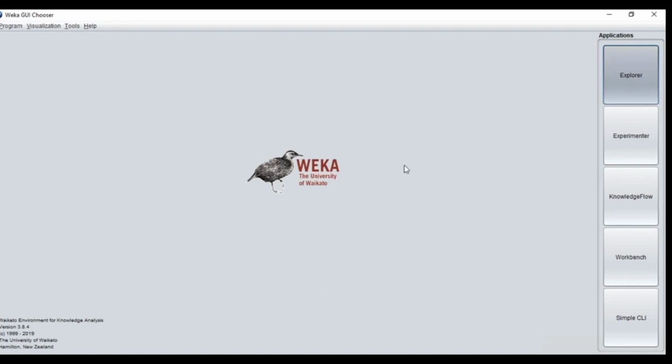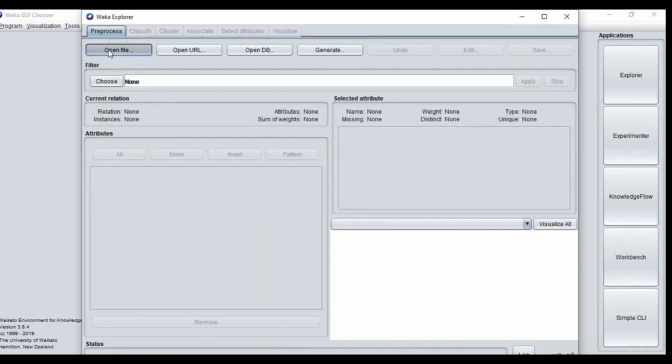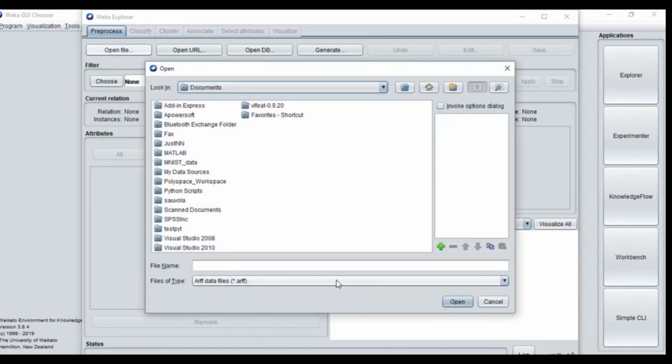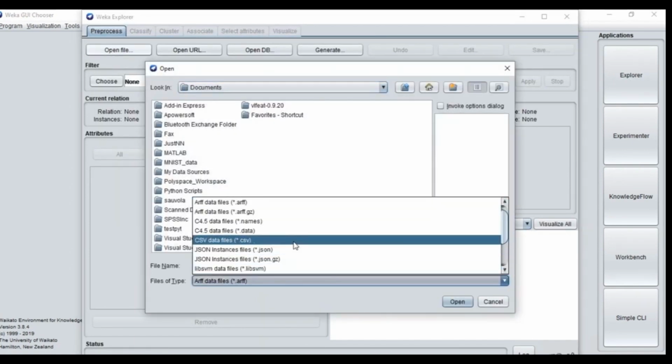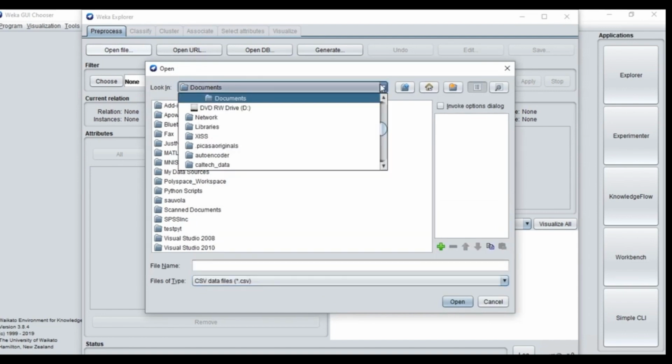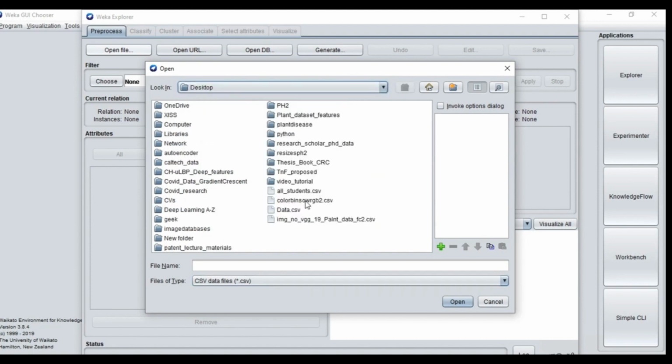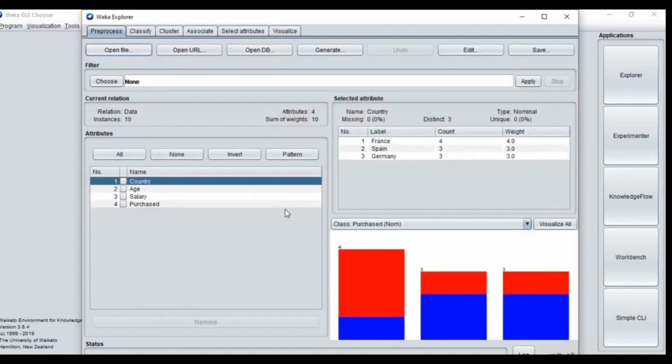Now click on Open File. You can select CSV and choose the location of your data file. The data file is located on the desktop, so you can click on data.csv. You can see that all the columns are listed here. The country column has 3 levels: France, Spain, and Germany, as previously mentioned.